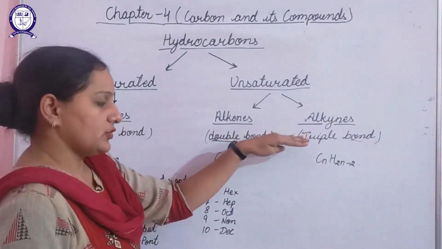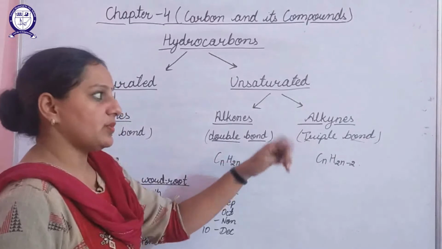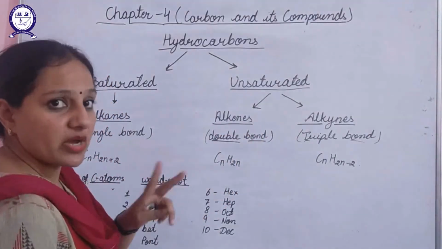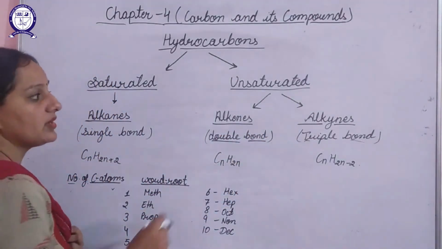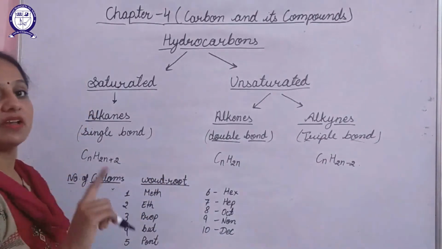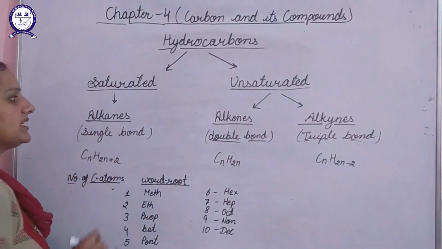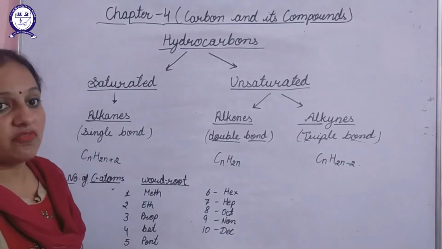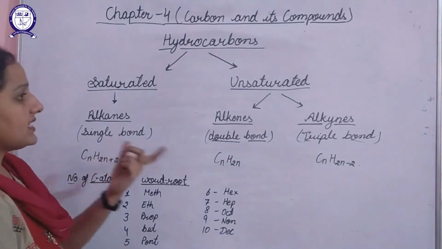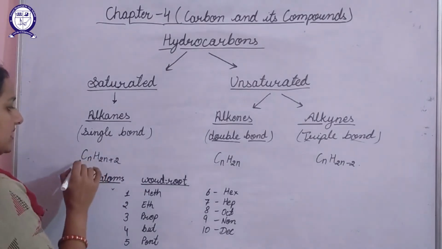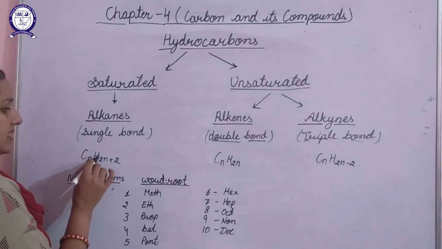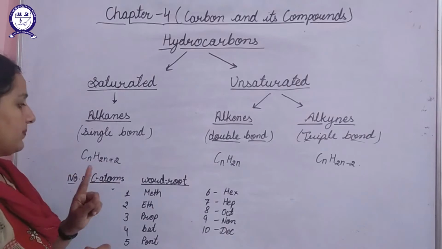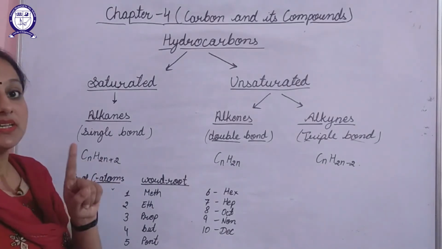So, if two carbon atoms are linked by a triple bond, then it will be an alkyne. If two carbon atoms are linked by a double bond, then it will be an alkene. And if they are linked by a single bond, it will be an alkane. Now, if we talk about the general formula of alkanes, alkenes and alkynes, the alkane general formula is CnH2n+2, where n represents the number of carbon atoms.